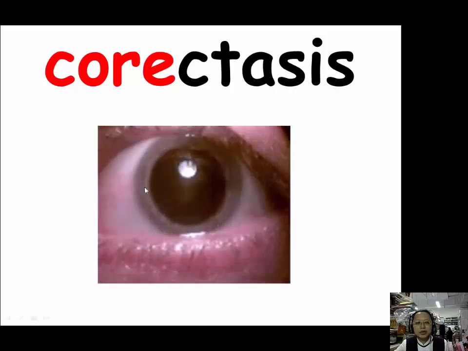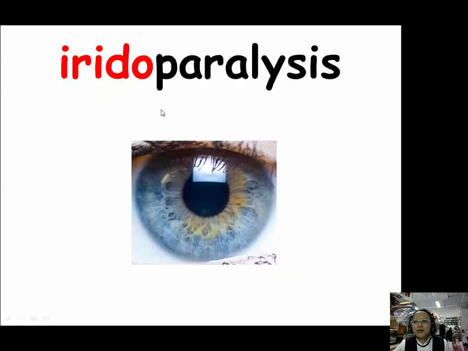Like in this picture, this person has his pupil dilated. And for irido, our example is iridoparesis. Iridoparesis is a term to describe the paralysis of the iris of the eye.